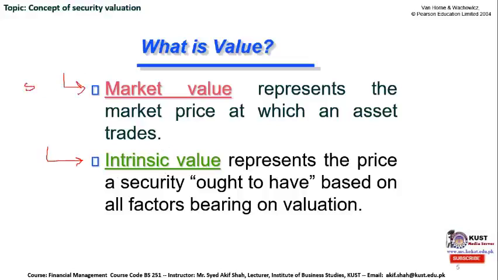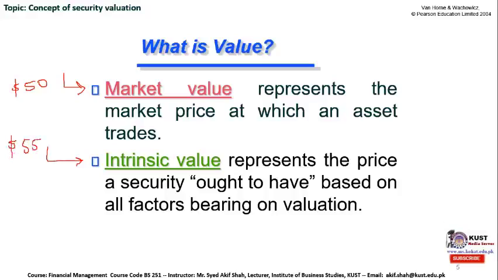So let's suppose the share price on the market is $50 and the investor's personal calculation lets him know that the intrinsic value of this share is, let's suppose, $55.